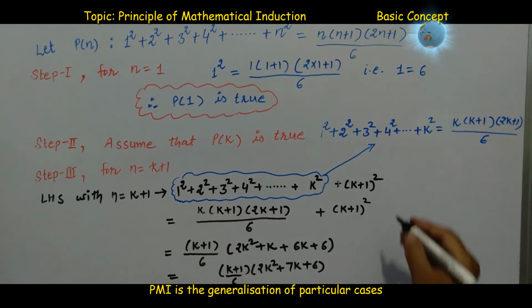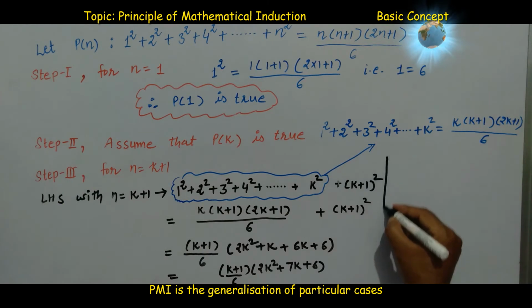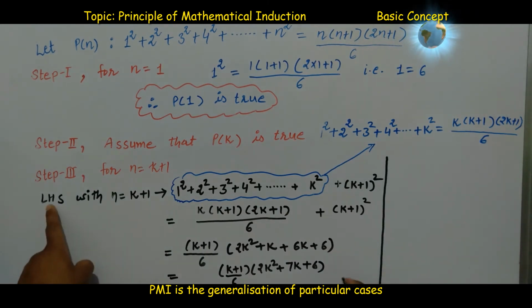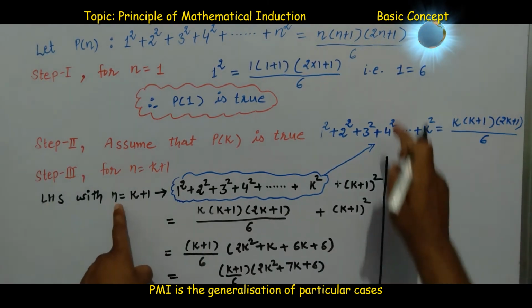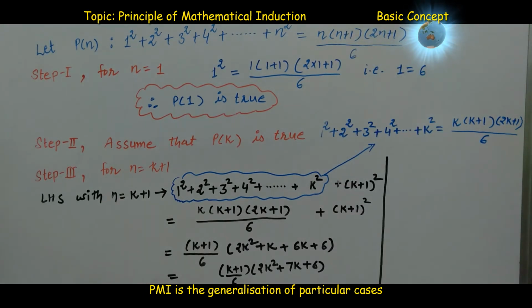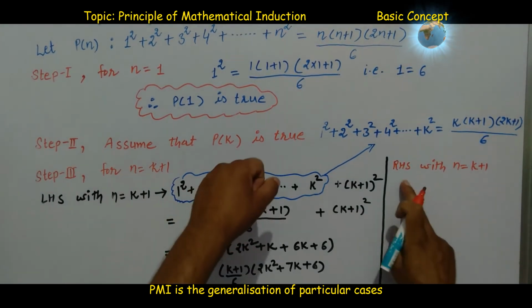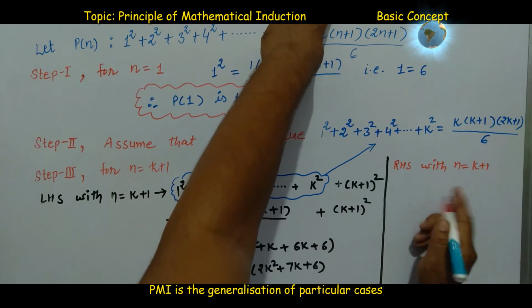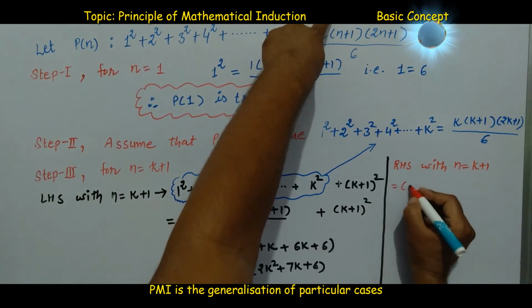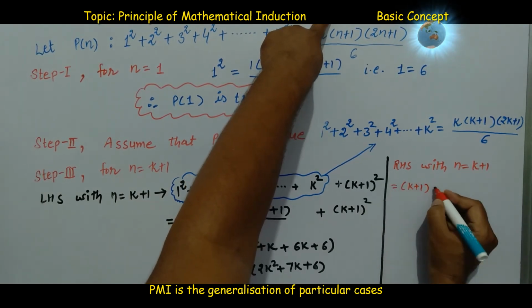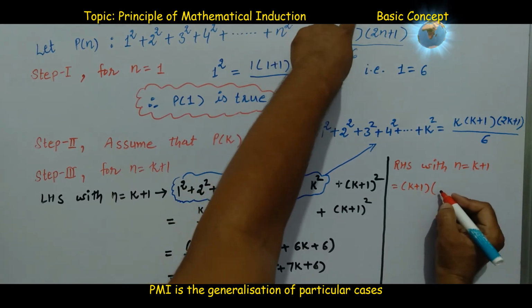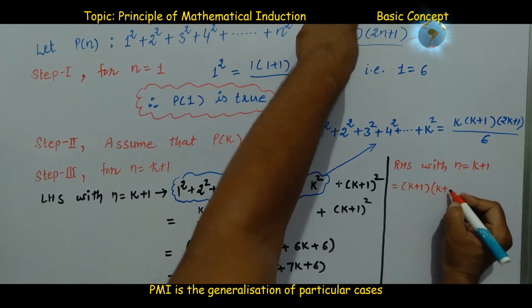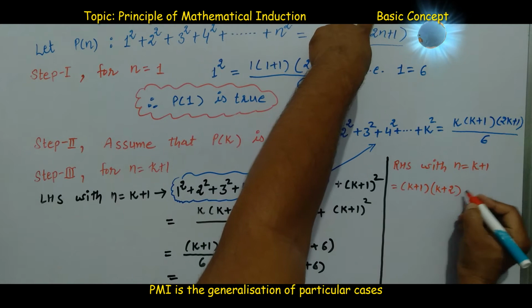Now we see what happens if we take right hand side also with n is equal to k plus 1. First of all, we write k plus 1 into n, that is k plus 1 plus 1, this becomes k plus 2.